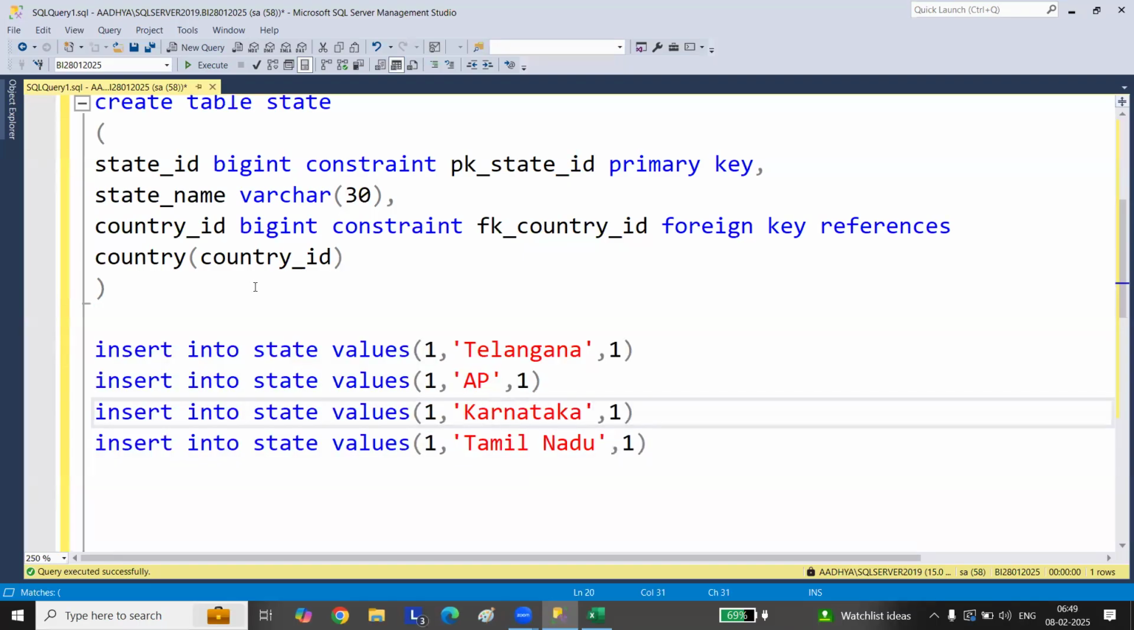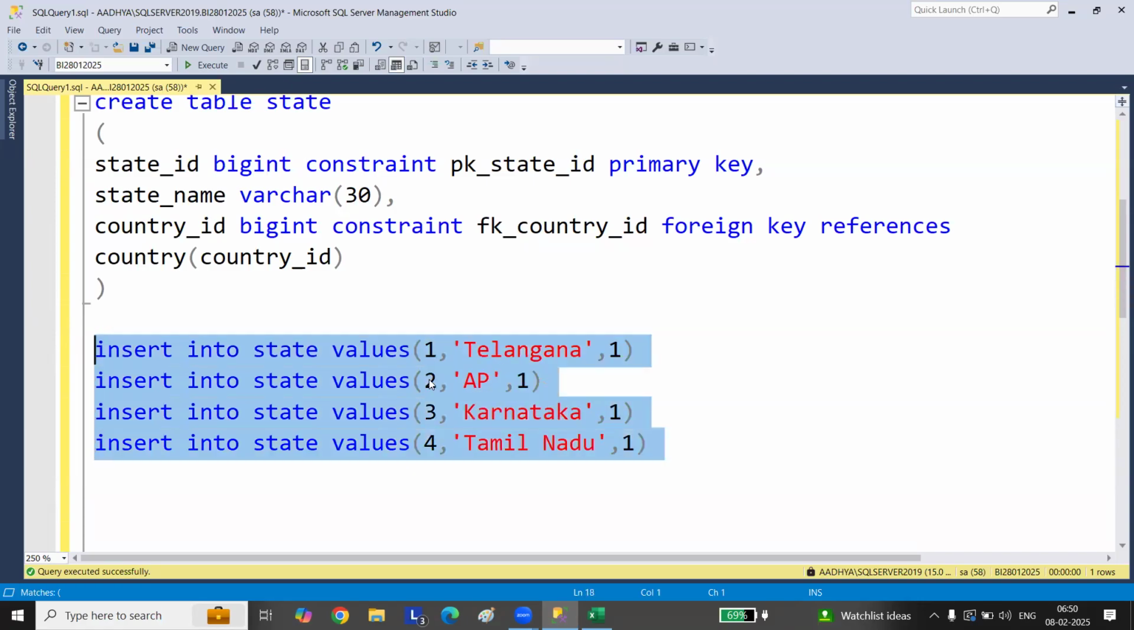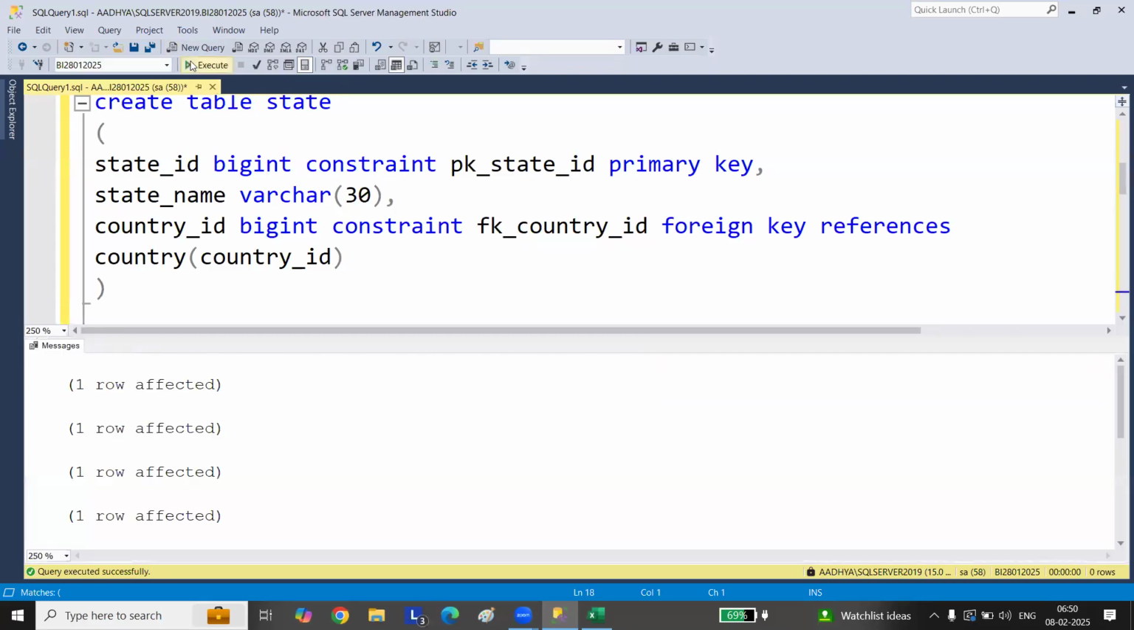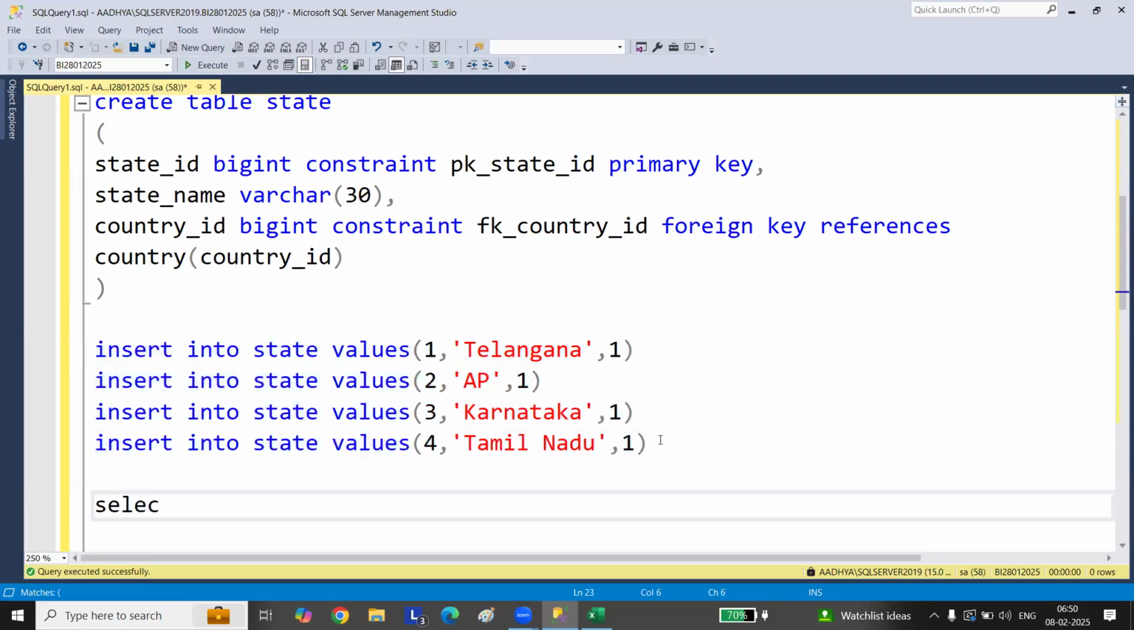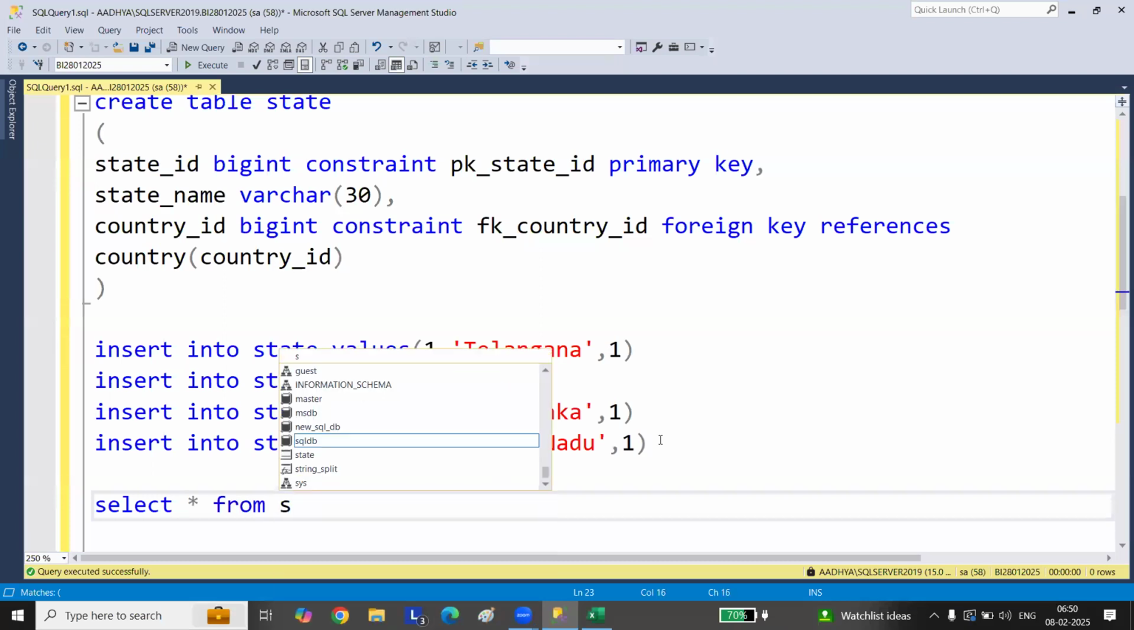So the third column is the foreign key, right? The first I need to change because it's a primary key. If you don't change it, it will scold you. It will throw the error. Try out. Now try to insert. I've inserted. So let's go and see that value. Select star from state here.